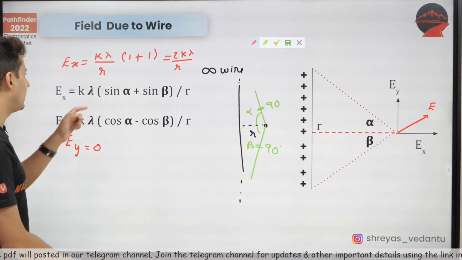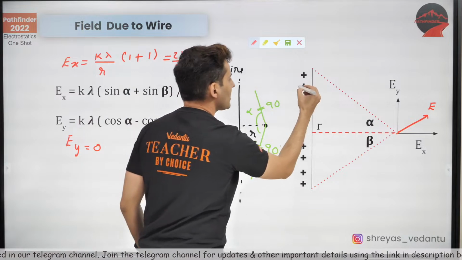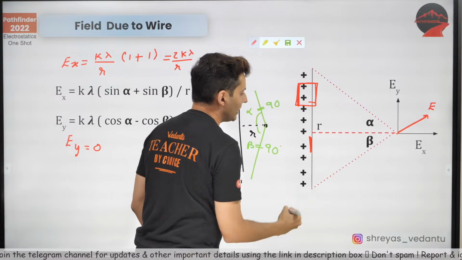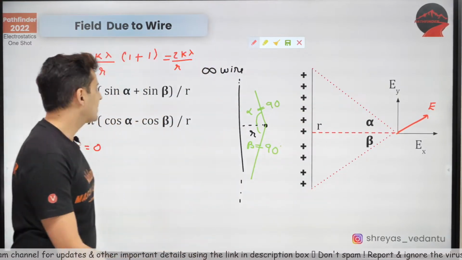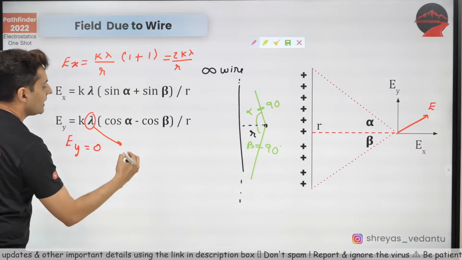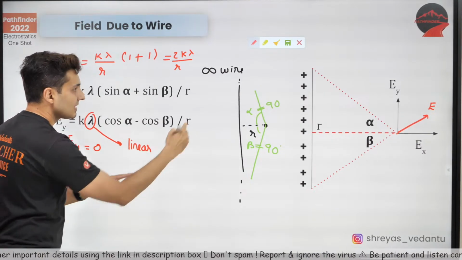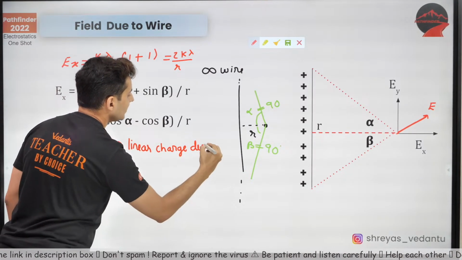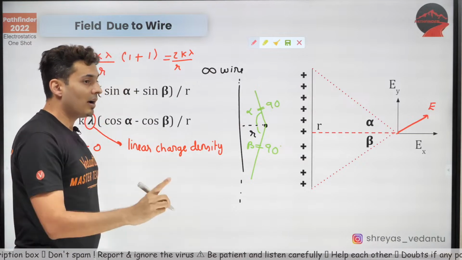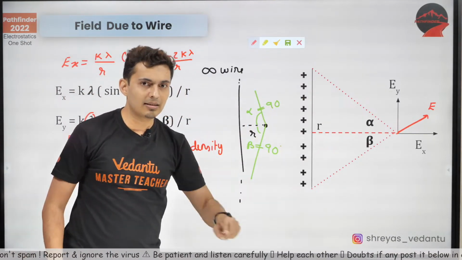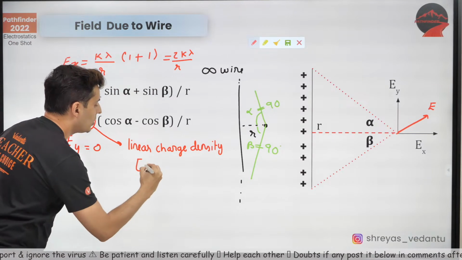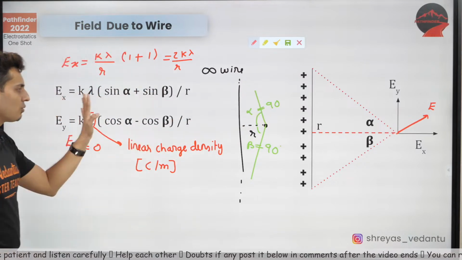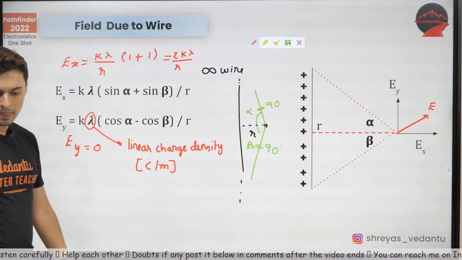Now, what is this lambda? This lambda is how much charge is there per unit length. If I take 1 meter of that wire, how much charge is there? That is basically lambda. So lambda is linear charge density, because it's line charge. That's the only difference. Sigma was coulomb per meter square. Lambda is coulomb per meter. Per meter, how much charge is there? That's what lambda is all about. That's it. Understood?